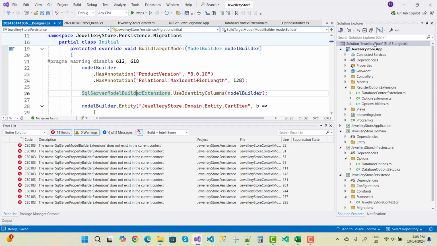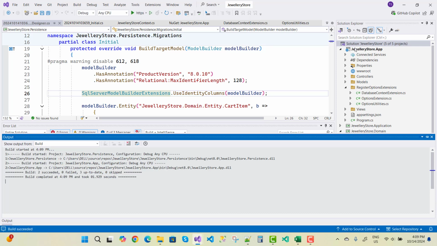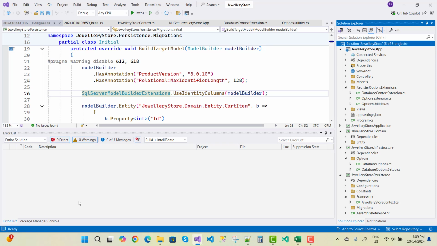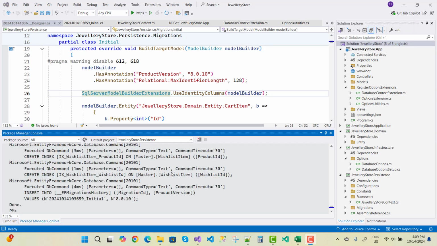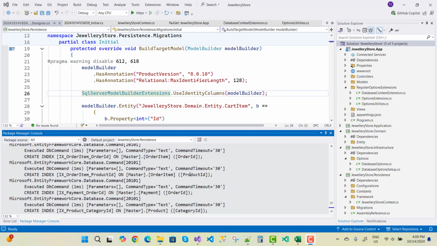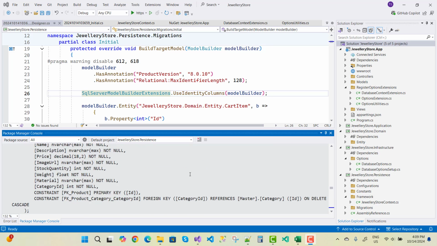Save it and again do the build solution, and here we go. Now everything is going correct, and just after that again do the migration. Now everything is correct and your database is ready to go, you can see.